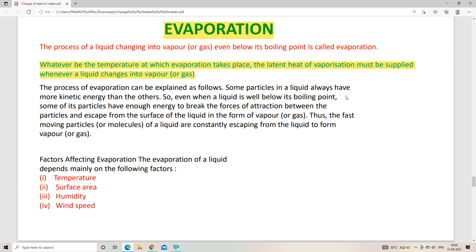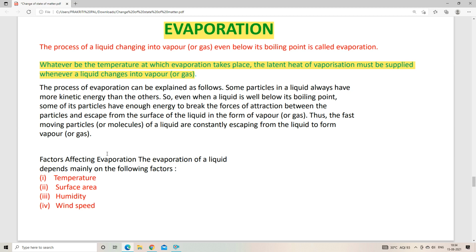Some of its particles have enough energy to break the forces of attraction between the particles and escape from the surface of the liquid in the form of vapor, right? Thus, the fast moving particles or molecules of a liquid are constantly escaping from the liquid to form the vapor or gas. That is why evaporation can take place at any temperature. But what is the condition? The latent heat of vaporization must be supplied.